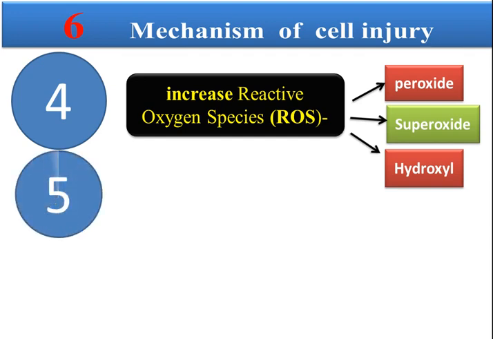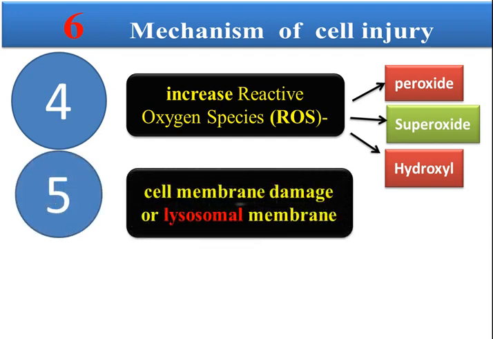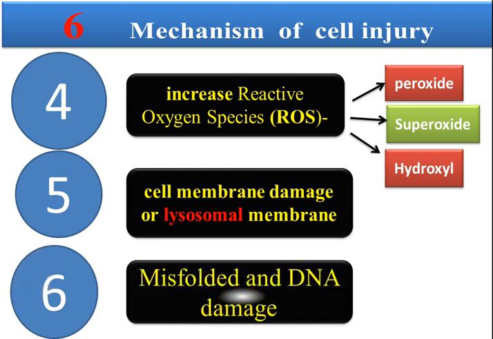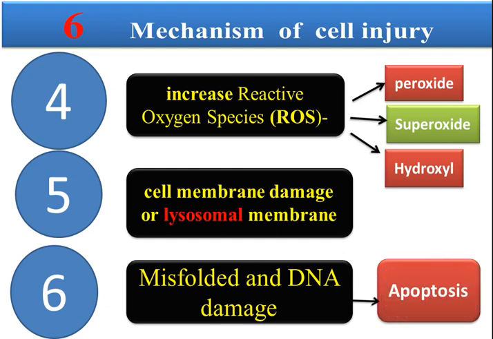The fifth mechanism is cell membrane damage by lysosome membrane. You know, in the cell we have lysosomes, and these contain lytic enzymes. When the lysosome is released, it will destroy the cell membrane and the cell will die. The sixth mechanism is misfolded proteins and DNA damage, and as you know, DNA is the genetic material, and when it is damaged, it will lead to apoptosis.